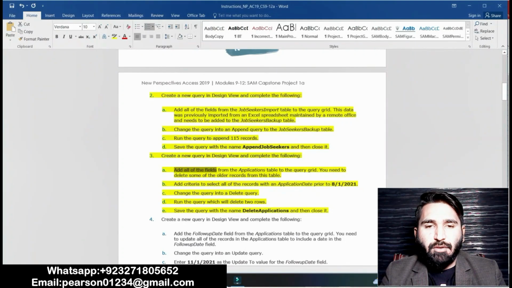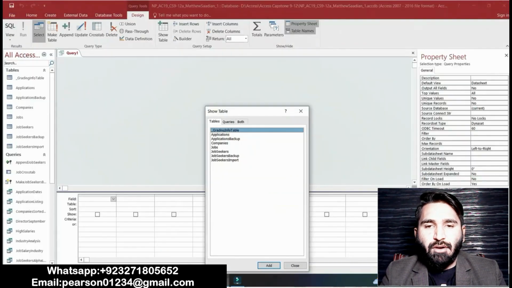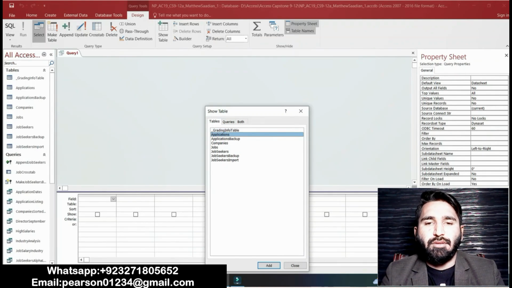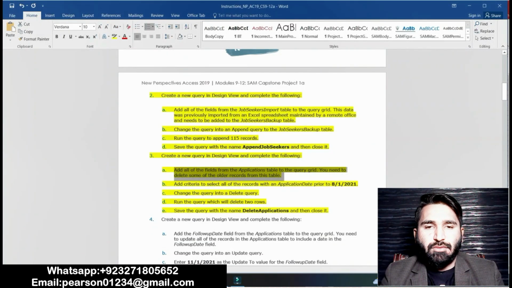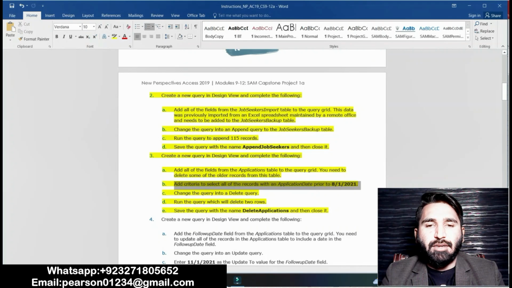The point is to add all of the fields from the Applications table to the query, because you need to delete some of the oldest records. Select the fields from the Applications table. Okay, point A is completed.